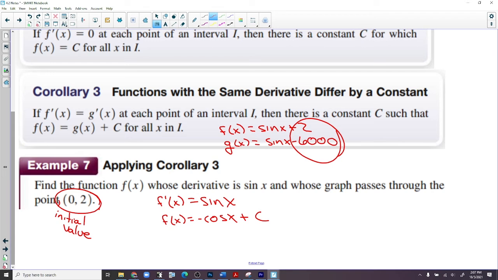All right, so what do we do with this? Well, the y is 2, and the x is 0. Now, you've got to be careful because when you plug 0 into functions, they don't always become 0. As a matter of fact, the cosine of 0 is 1. So c is equal to 3. So our final answer, because they gave us an initial condition, f of x is negative cosine of x plus 3. If it's not 3, it won't go through that point. It has to be 3. All good? All right, let's do some practice.